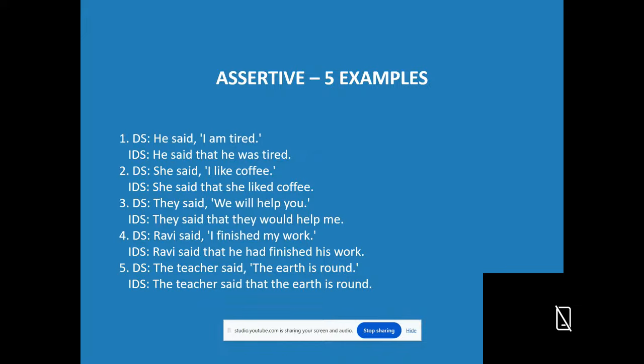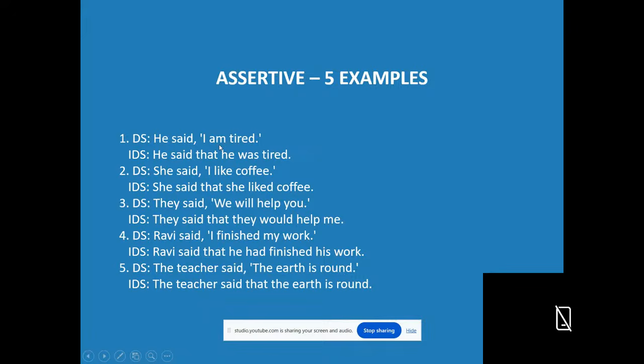Next, let us see examples of how to change an assertive sentence into indirect speech or reported speech. As we have just discussed, we have to follow the rules also. He said, I am tired. This is an assertive sentence in present simple tense.